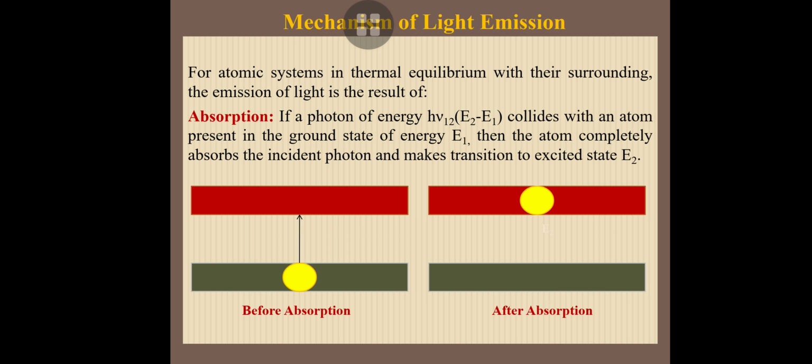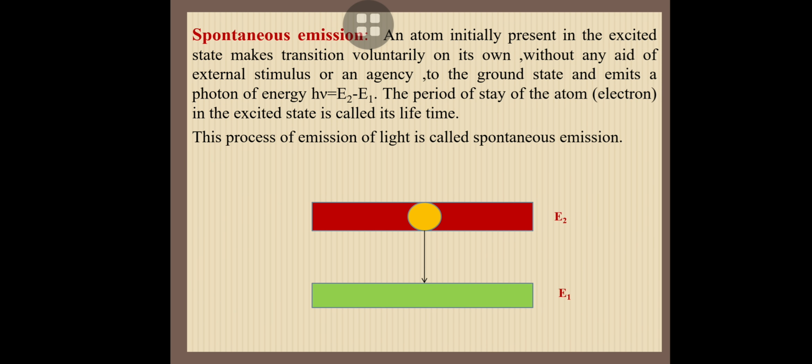For the absorption process, a photon of energy h nu, which equals E2 minus E1, is incident on a ground state atom. The ground state atom absorbs that energy and is excited to the higher energy state. That is, the atom makes a transition from E1 to E2. This process we call absorption. The next one is emission.